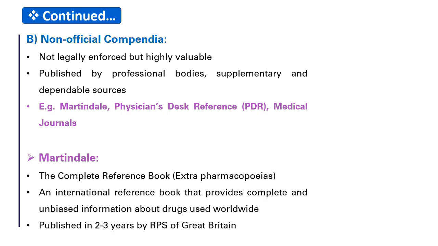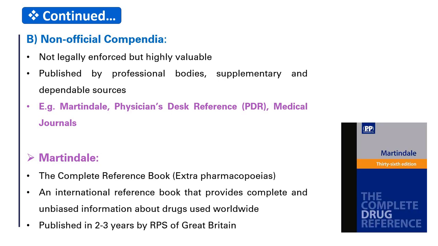It includes drugs from different countries. For example, if you want to know how paracetamol is called acetaminophen in USA and Calpol in India, you can find it in Martindale. In simple words, Martindale helps you understand global drug usage and compare medicines between countries. This is how the 36th edition of Martindale looks like.